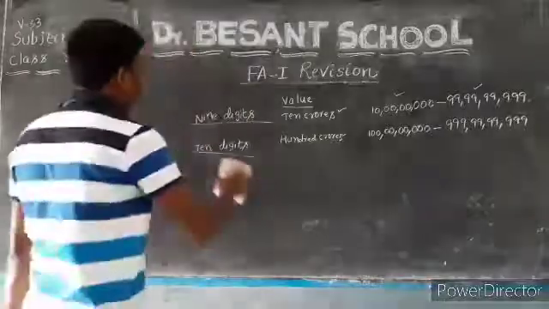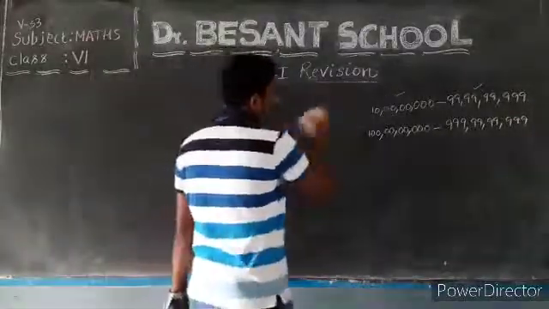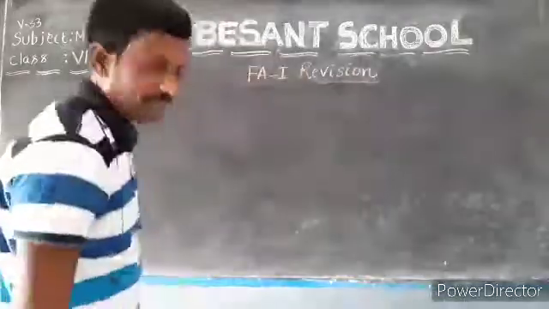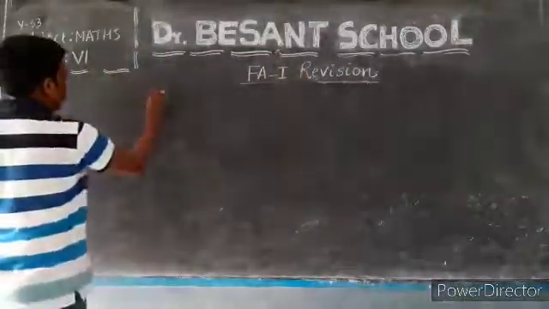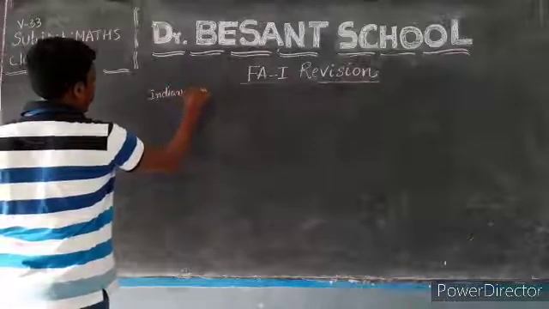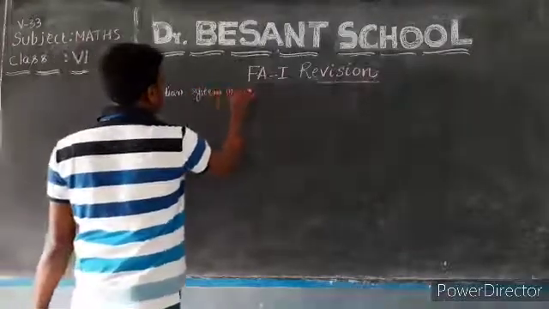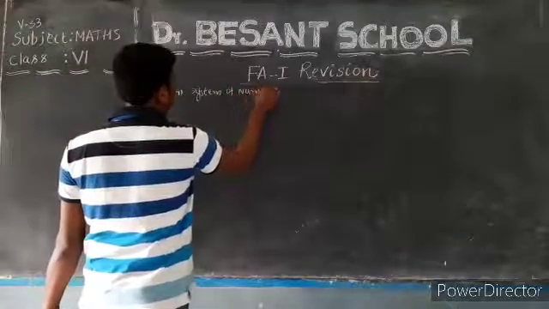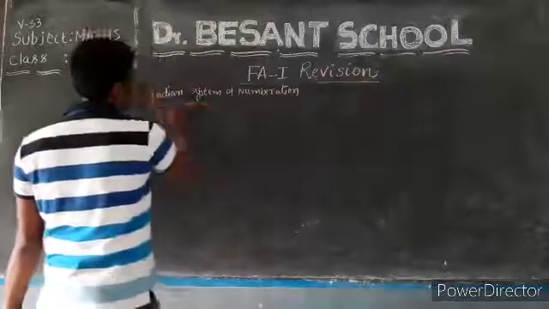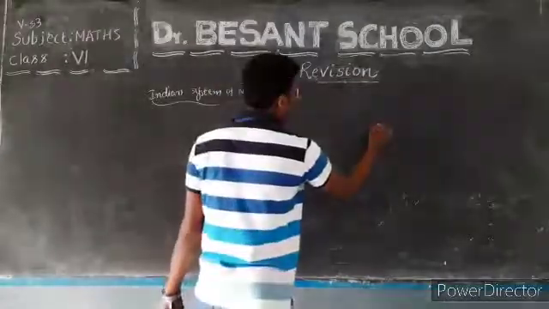Now, here we are going to discuss one more important thing in our periods and places. The Indian system of numeration we can also call the Hindu-Arabic system. I will write down the places now.